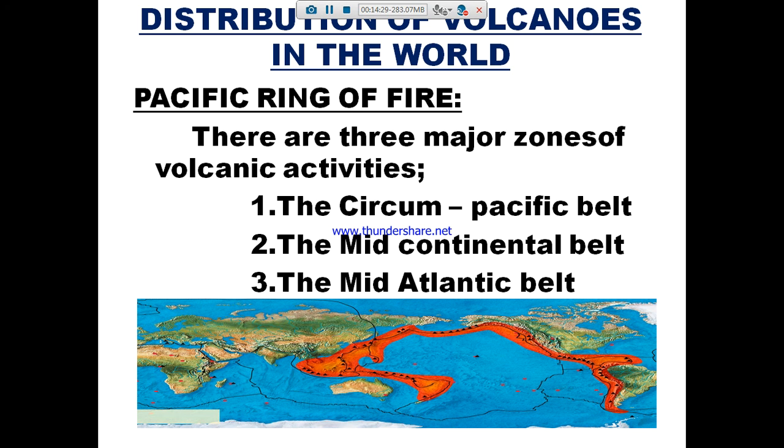The circum-Pacific belt is a very risky area. 70% of the volcanoes occur in that area, so it's a very seismic area. In the mid-continental belt, 20% occur, and it is not a risky volcanic area; it causes very little destruction. And in the mid-Atlantic belt, only 10% of volcanic activity happens, but now everything there is a dead volcano, so there are no chances for volcanic eruptions.